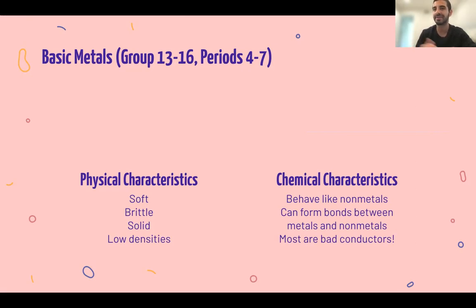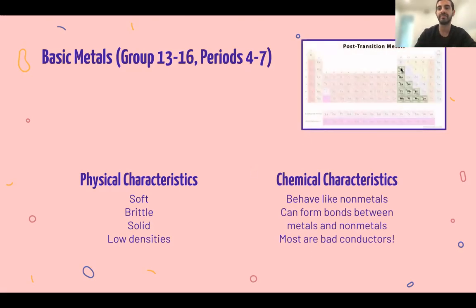And most are bad conductors, even though they don't have an entirely filled p orbital. They don't have those electrons in the d orbital, which are a lot easier to donate, especially because there's more excited states available. And again, they are from aluminum to livermorium, groups 13 to 16, periods 4 to 7.